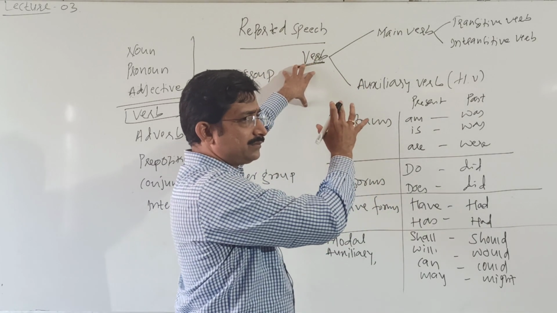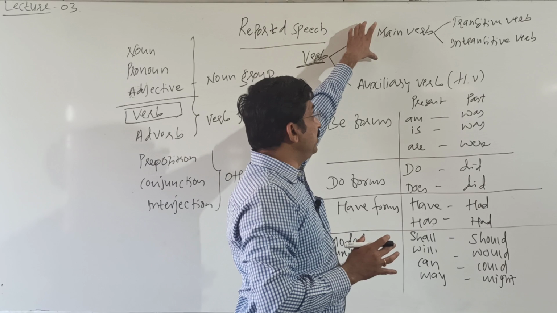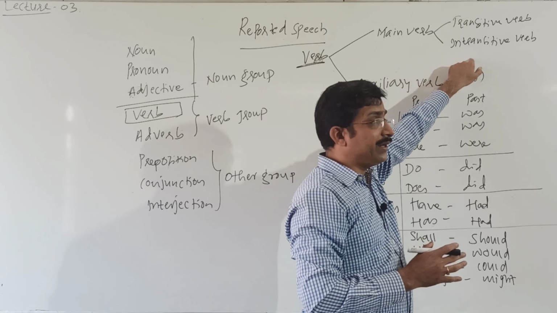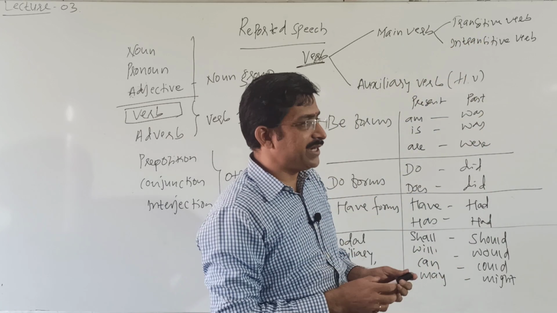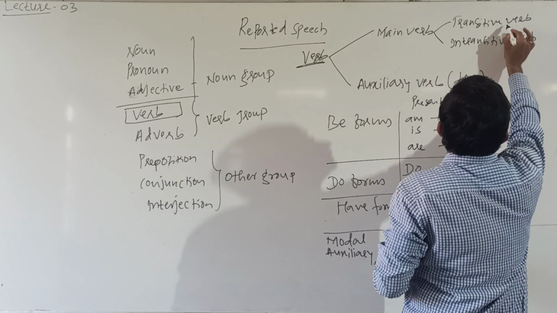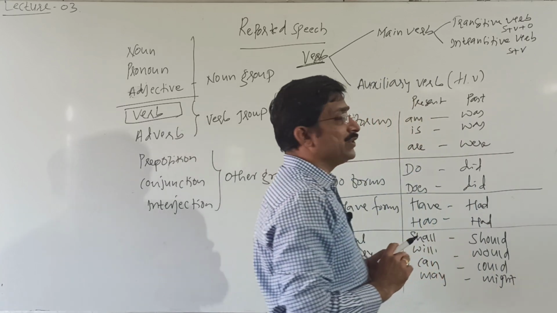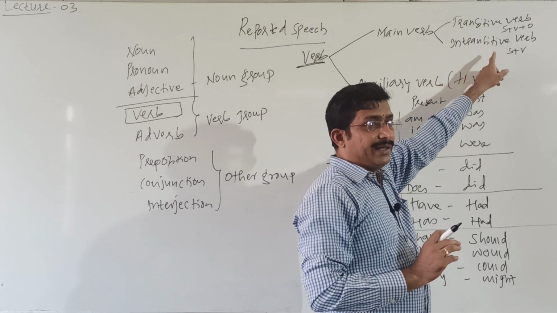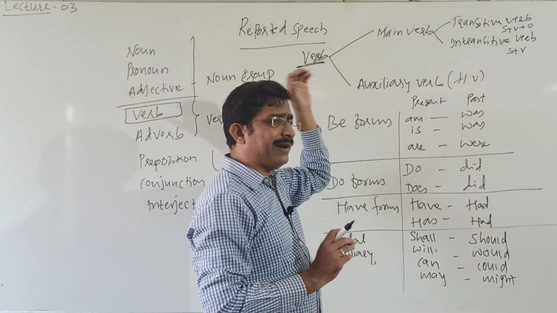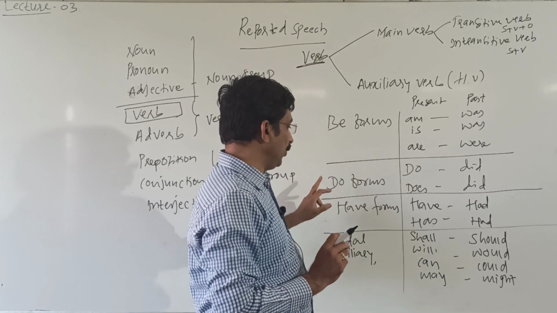Hence the verb, which indicates an action, is divided into two: main verb and auxiliary verb. Main verb: transitive verb and intransitive verb. Transitive verb requires an object to make its complete sense, so here we write S plus V plus O, and here S plus V. Intransitive verb is one where an object is not essential to make a complete sense. Auxiliary is once again divided into two: primary and modal. Primary auxiliaries are be forms, do forms, have forms.